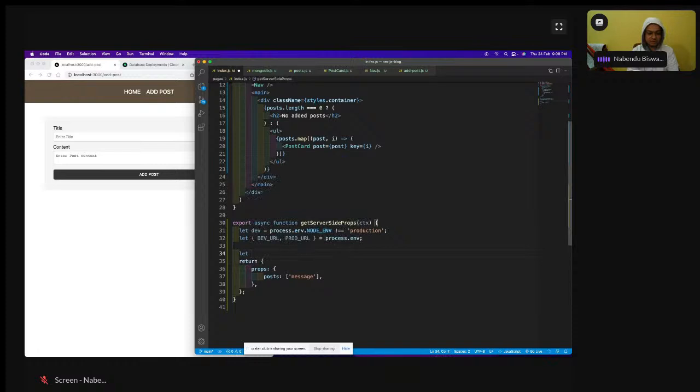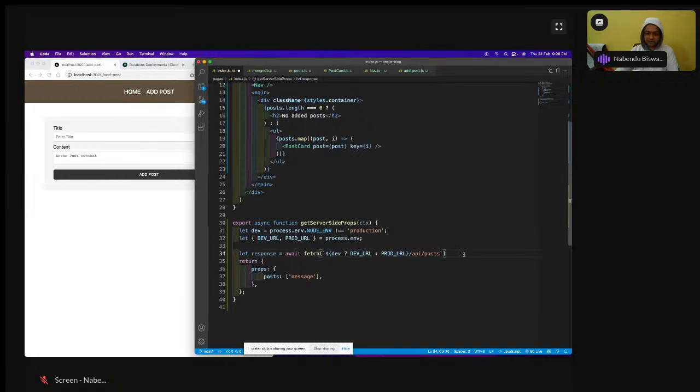So let response equal to await fetch from where. So fetch from this thing. Okay, if dev is there, so if the dev variable is true, then it will take the dev URL, or it will take the prod URL /API/post. Okay, so I'm taking like this. So prod and dev, I'm changing it.